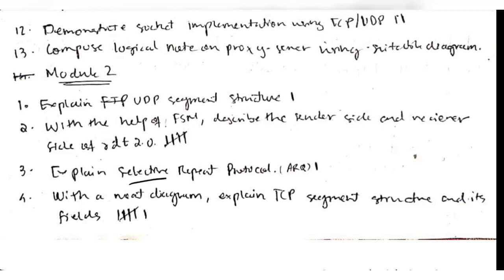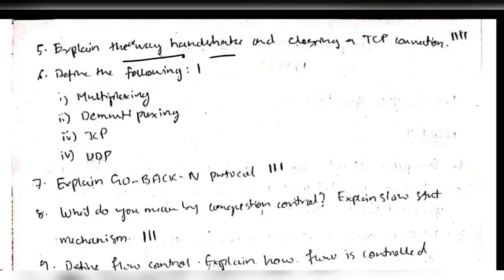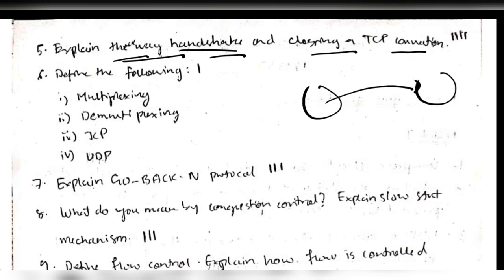And explain selective repeat ARQ, and explain the TCP segment structure. Like UDP we had a structure, in TCP also there was one structure. You have to explain that. And the three-way handshake property. If you listened to all the topics, you would have come across the three-way handshake in the middle of the video, where I discussed that between the client and the server the transmission happens 3 times. That is nothing but the three-way handshake property. About that you have to explain.